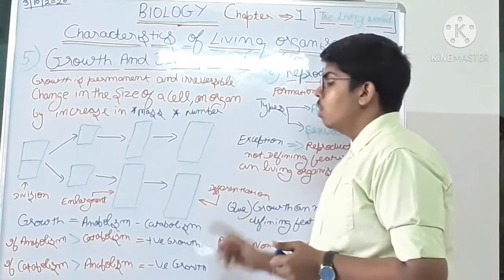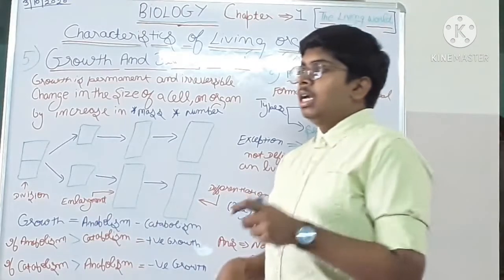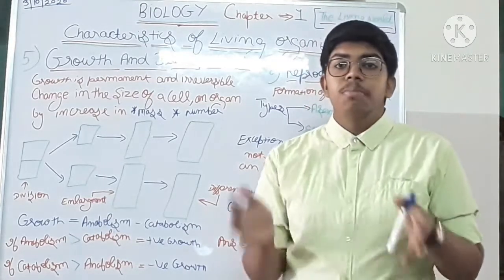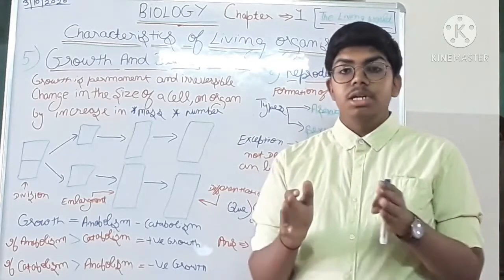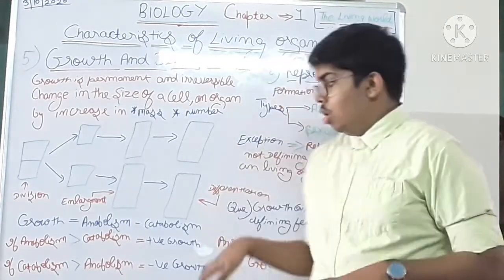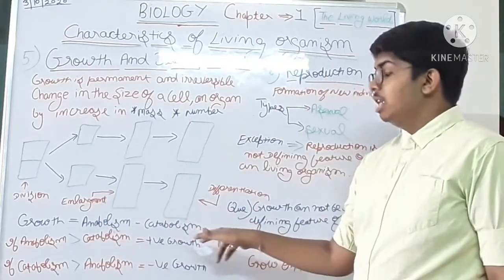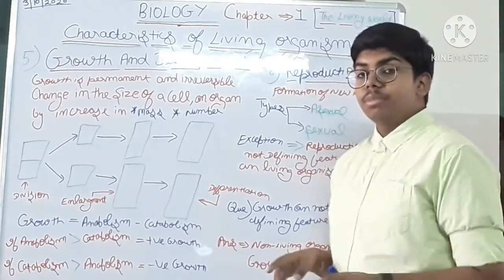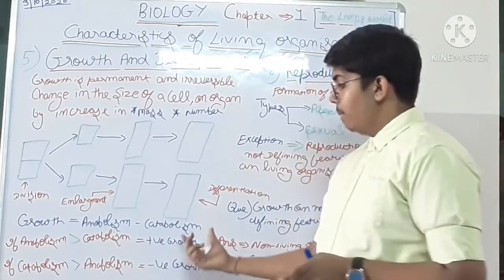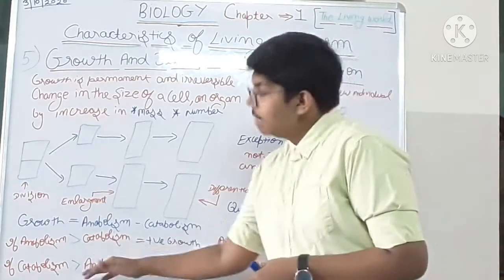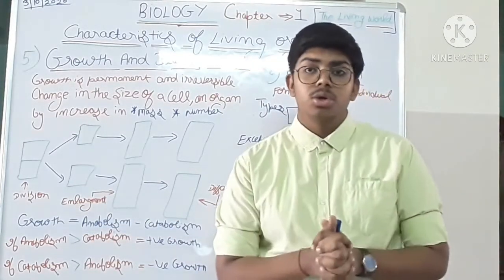So now growth is defined as anabolism minus catabolism. Anabolism means to be made, catabolism means to break down. मतलब anabolism मतलब बनना और catabolism मतलब टूटना. Okay, so यहाँ पे देखिए, if anabolism is greater than catabolism, then positive growth. बनता जाता है और टूटता कम है, तो वहाँ पर positive growth है. And when catabolism is greater than anabolism, then this is negative growth or degrowth.